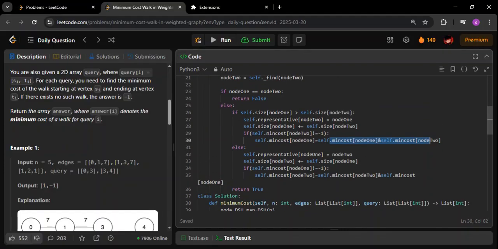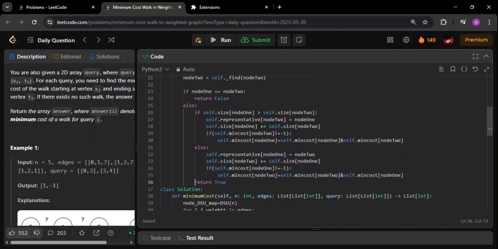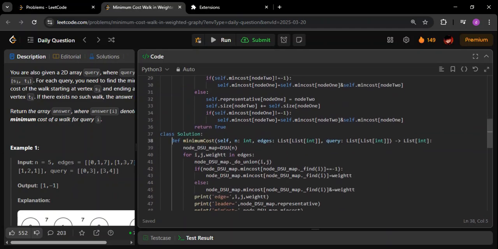And similarly, the else condition is exactly the reverse of it, where the node 1 component will be merged into the component represented by node 2. As simple as that. Finally we return true. So true and false you can even ignore, that is not the basic idea behind this, but just learn how things are working. This is the actual function that we are writing.